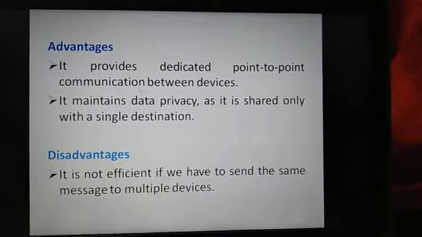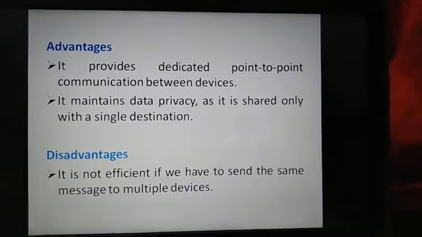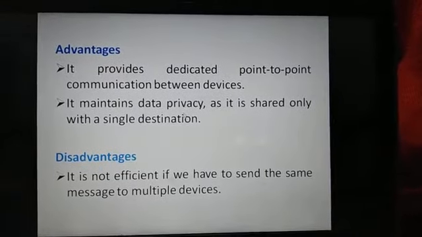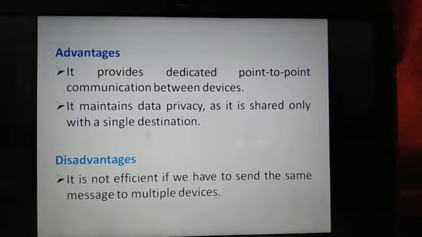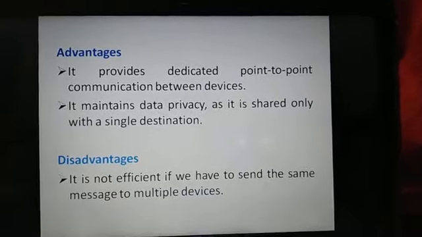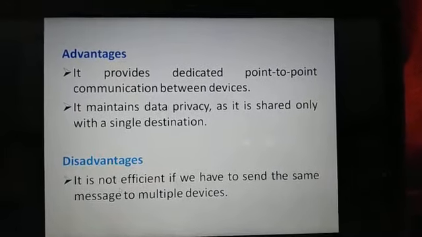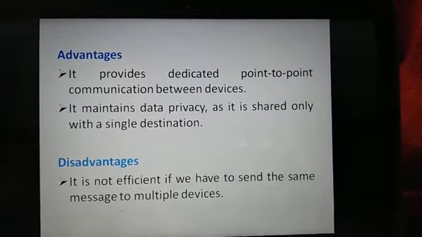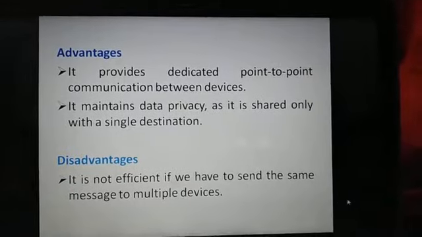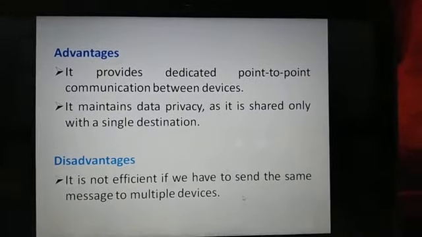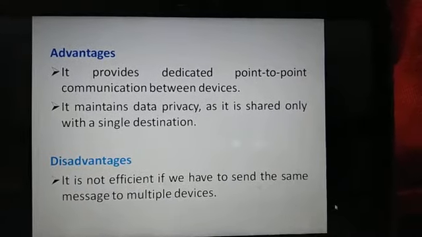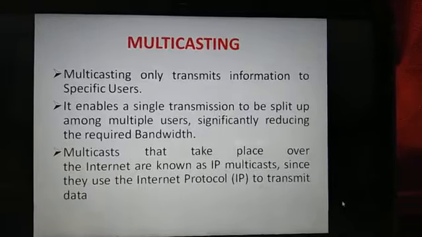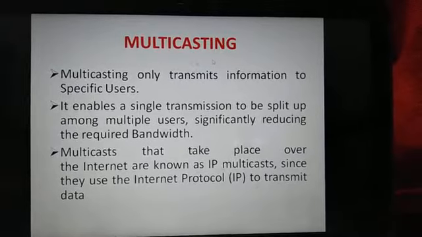Advantages: it provides dedicated point-to-point communication between devices. It maintains data privacy as it is shared only with a single destination. Disadvantages: it is not efficient if we have to send the same message to multiple devices. So due to this disadvantage, there is a need to go with other techniques. One such technique is multicasting.